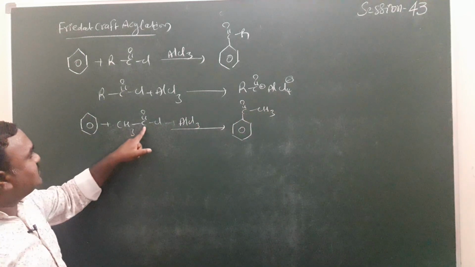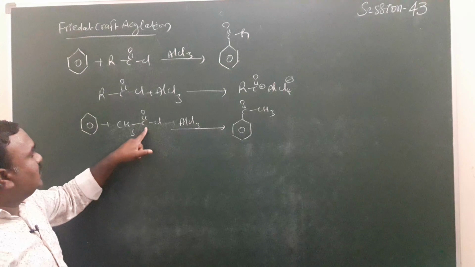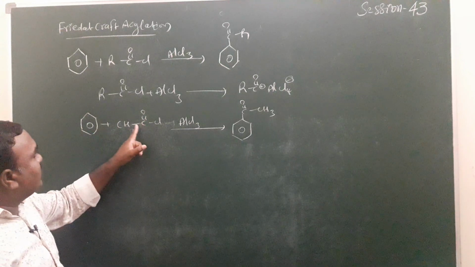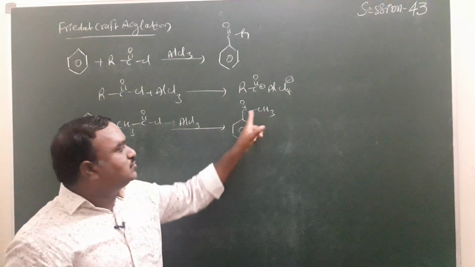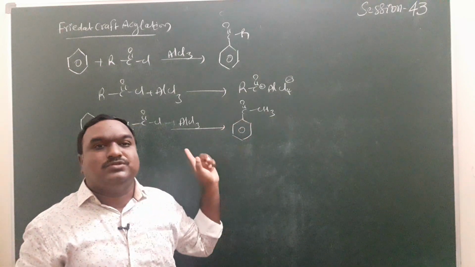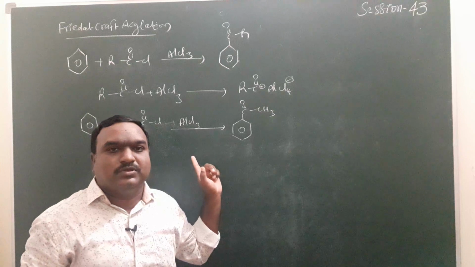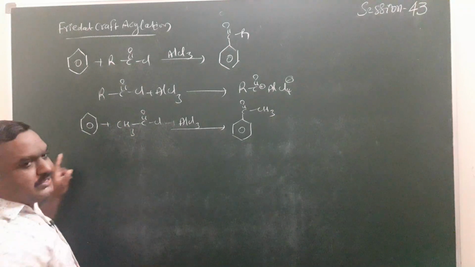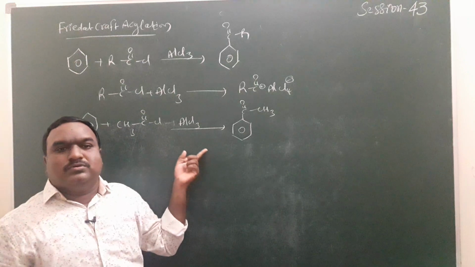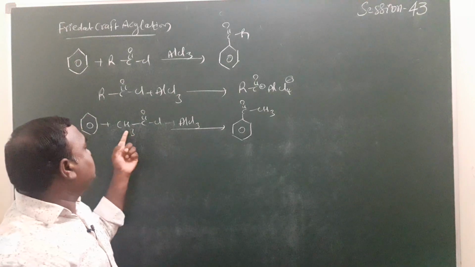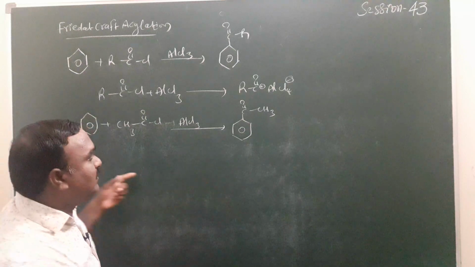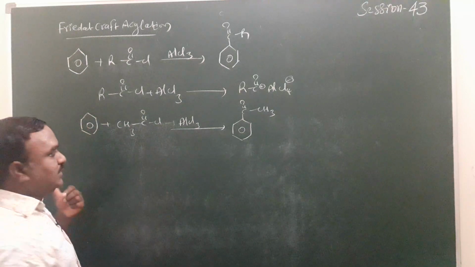The acyl group is the electrophile, and H plus is substituted by the incoming electrophile. So phenyl methyl ketone is formed in this reaction. You can take an aromatic compound, no problem. If we take a phenyl ring instead of an alkyl group, diphenyl ketone is formed.